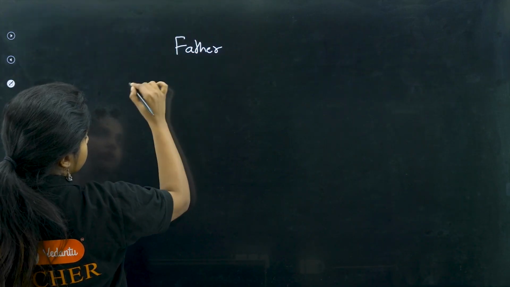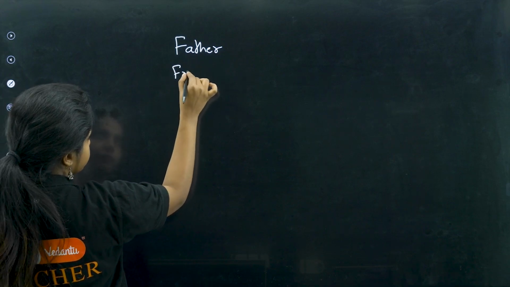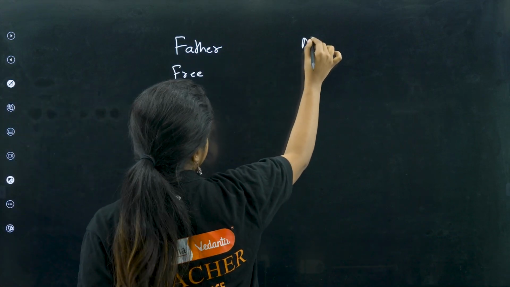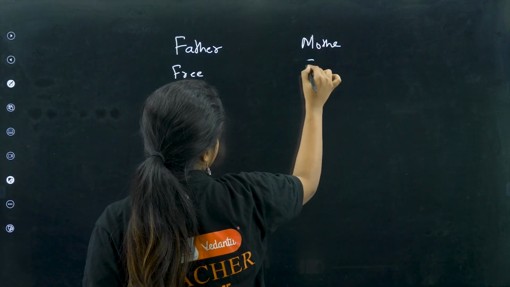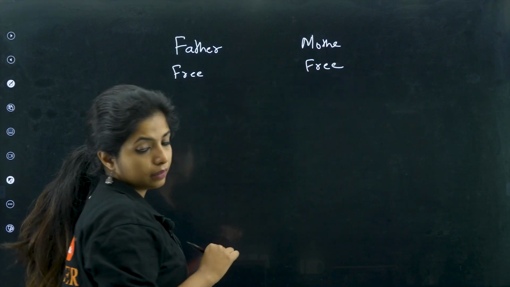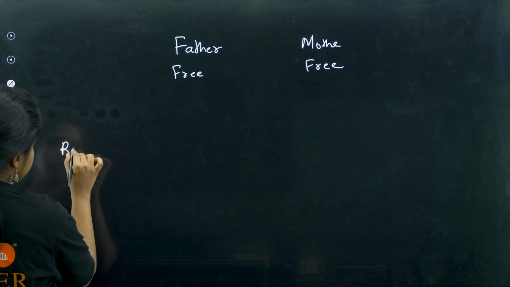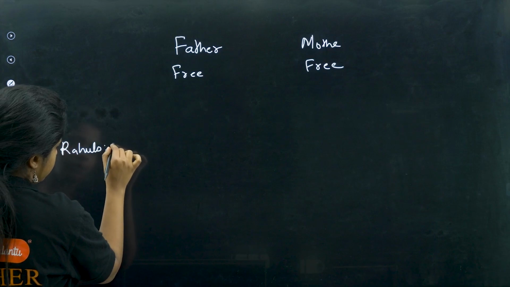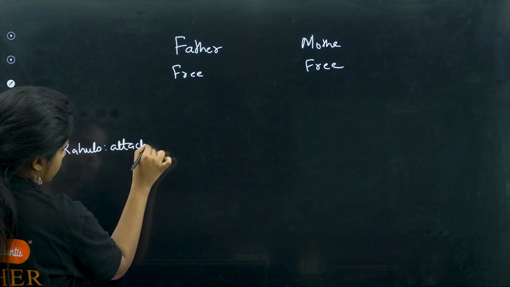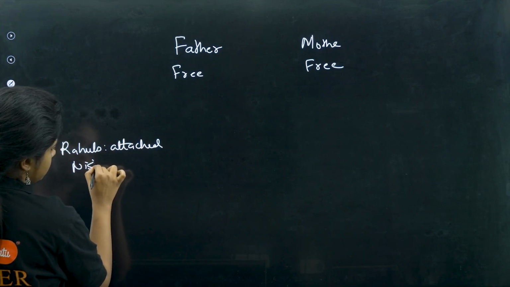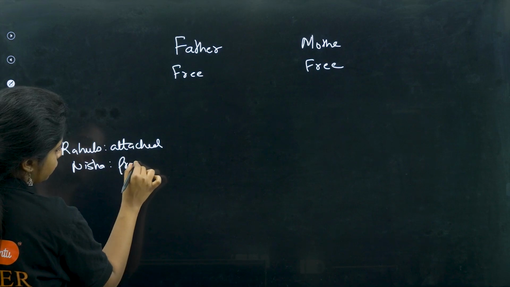I said that father is what, children? Free. Mother is also free. And Rahul's is attached, whereas Nisha's is free.